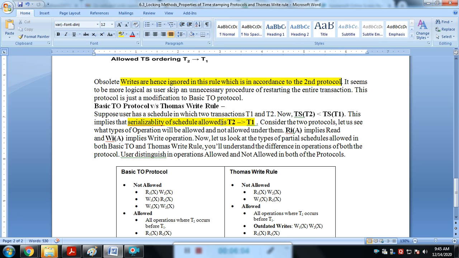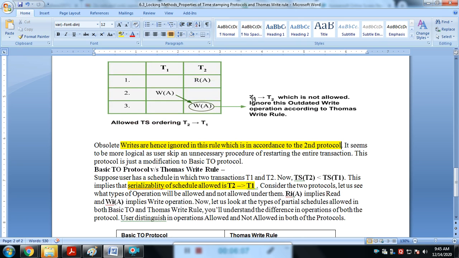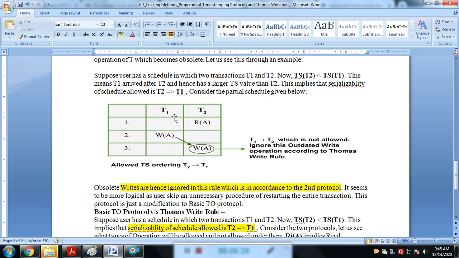If T1 writes and then T2 writes, that is not allowed because T1 comes into the system after T2. But the Thomas write rule says that we can allow it. Why? Because we ignore this outdated write operation according to the Thomas write rule. For example, T1 comes into the system first, that's why T1 has the authority to execute first.